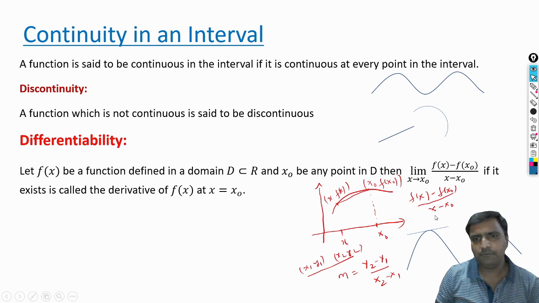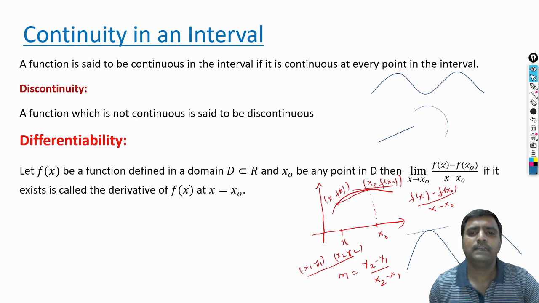Suppose I wanted to calculate the slope at this point, how can I calculate it? Better you take the tangent at this point. The tangent gives the slope of the curve at that point x naught. So if you draw a tangent at x naught, that tangent slope is the same as the slope of the curve at x naught.